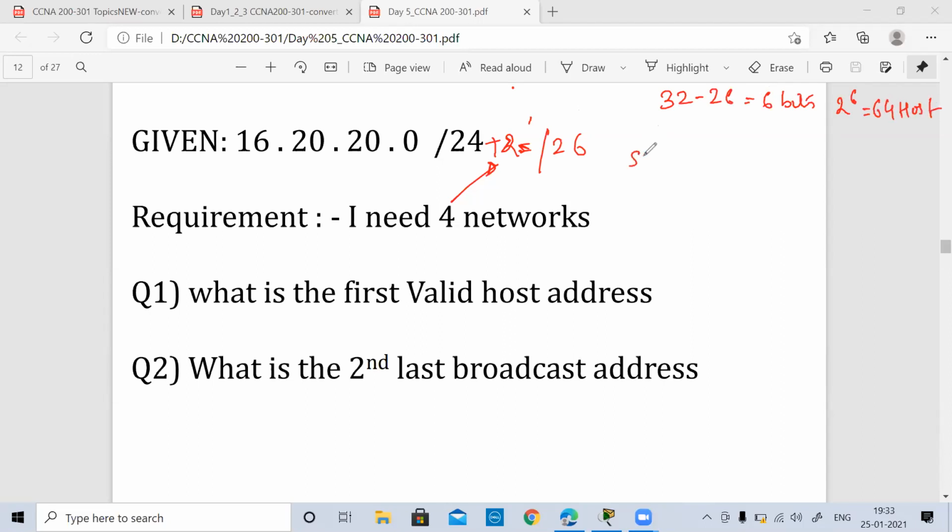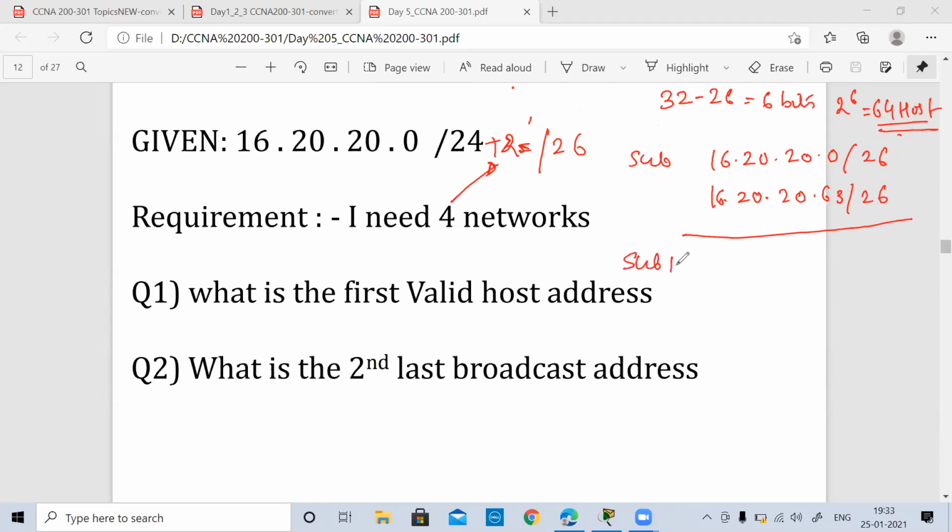Subnet 0 will start from 16.20.20.0 slash 26 till 16.20.20.63 slash 26, because we have 64 hosts. Then subnet 1 will go from 16.20.20.64 slash 26 till 16.20.20. You add 63 here, so you will have 127 slash 26.